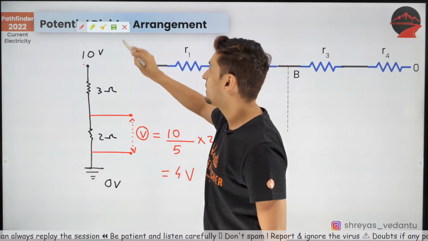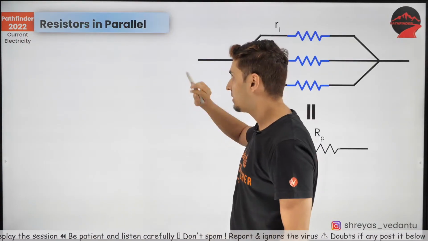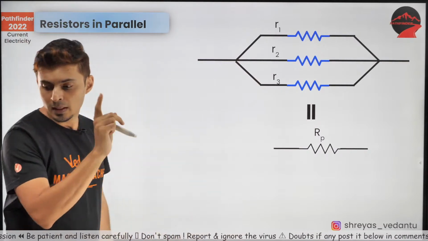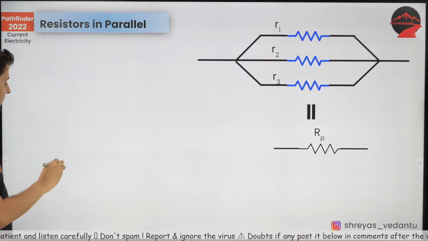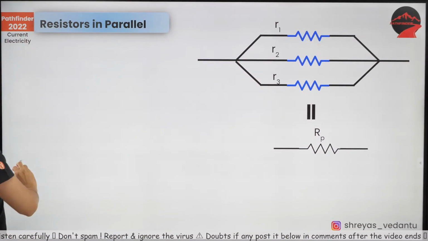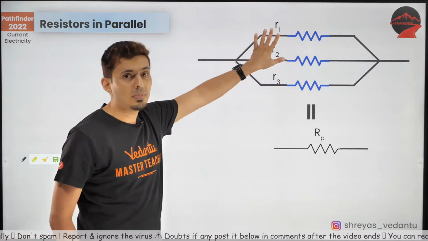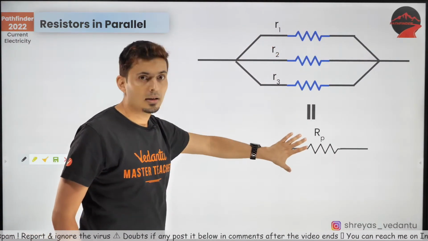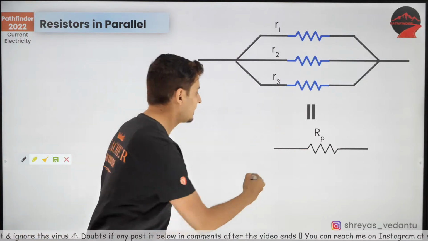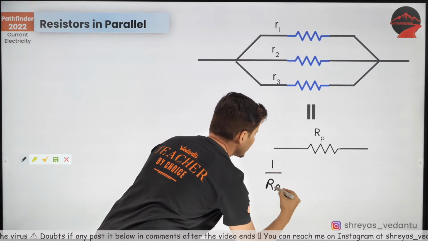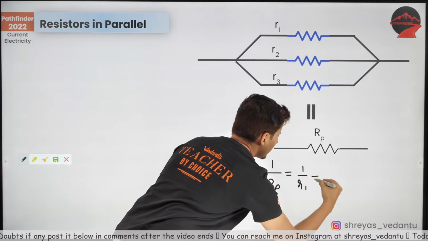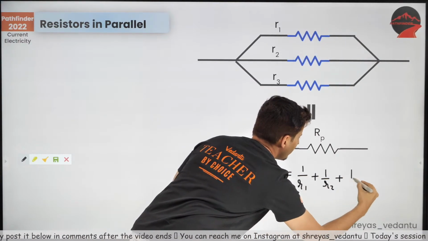Now let's solve the next few questions, but before that, the parallel related formula. And remember, when you have multiple resistors and they are in parallel, the equivalent resistance is given by this formula. Everybody knows this. 1 by Rp is 1 by R1 plus 1 by R2 plus 1 by R3.